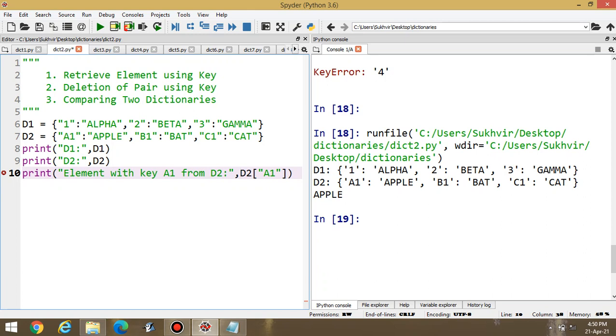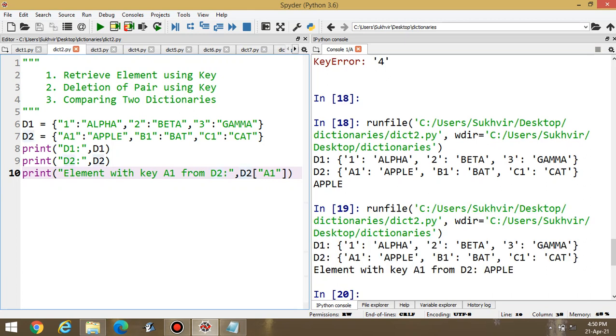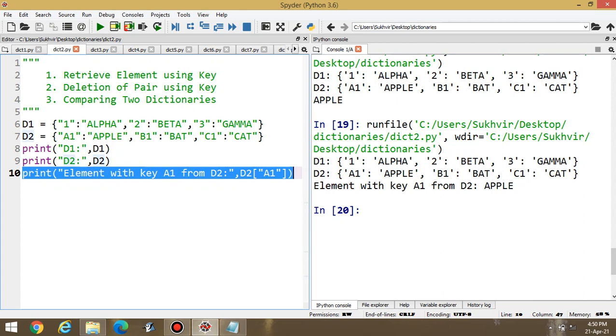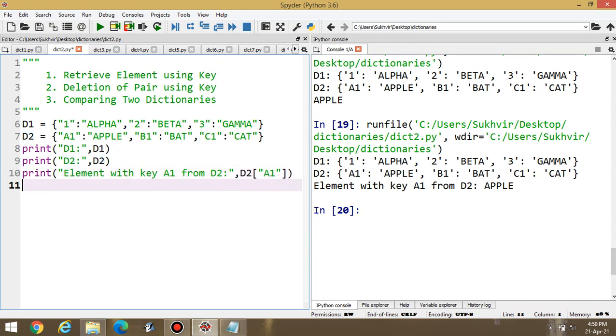Then execute it. You can display the content as it is. If I copy this content, you can display some other value from D1 also. This one is how to retrieve the element using key.